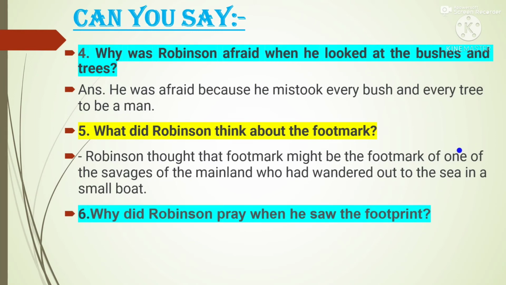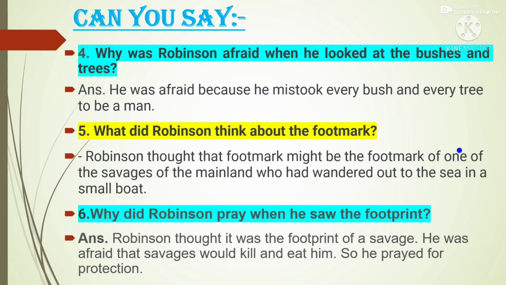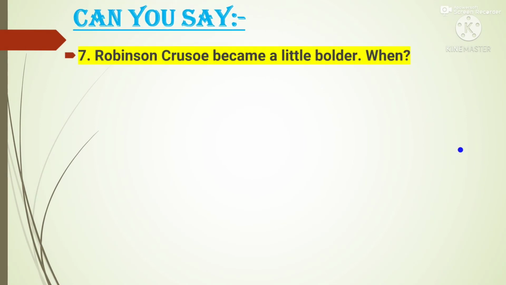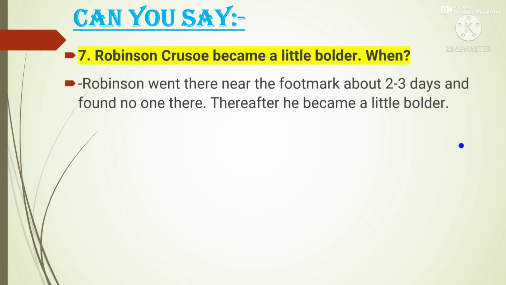Next question. Why did Robinson pray when he saw the footprint? Answer: Robinson thought it was the footprint of a savage. He was afraid that savages would kill and eat him, so he prayed for protection. Next question. Robinson Crusoe became a little bolder. When? Answer: Robinson went near the footmark for about 2 to 3 days and found no one there. Thereafter, he became a little bolder.